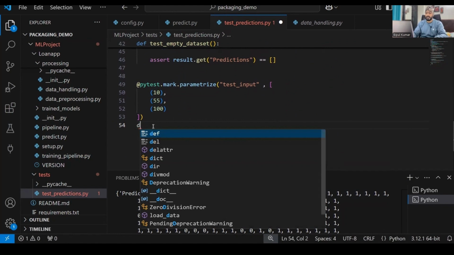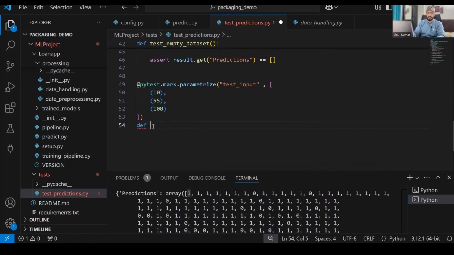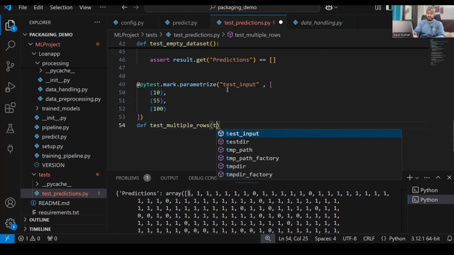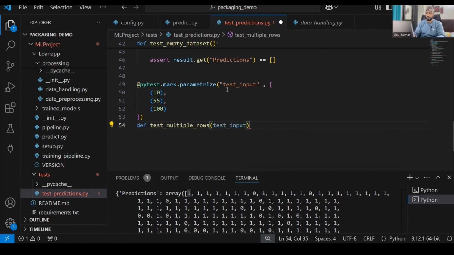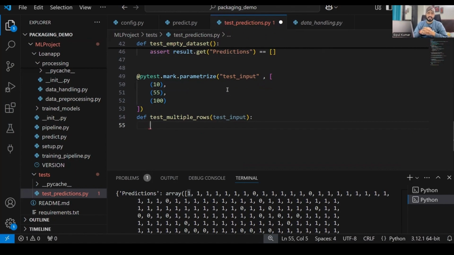So for the testing, we write a function over here, test multiple rows. While testing the multiple rows, I need to give test input over here. So what is my test input? This is just test_input. I'll write it over here. Right. So when the test input is given, this test function will test the multiple rows. First it will test for row number 10, then row number 55, then row number 100. First we need to take the data set.